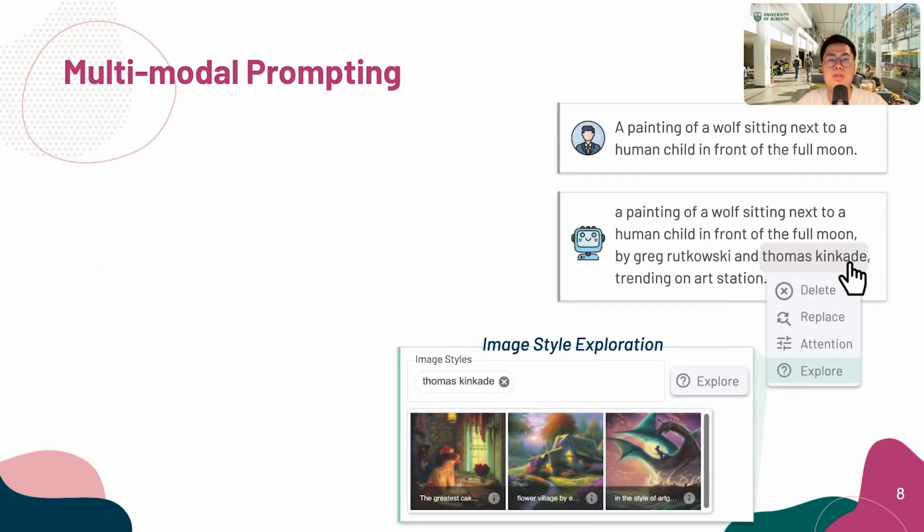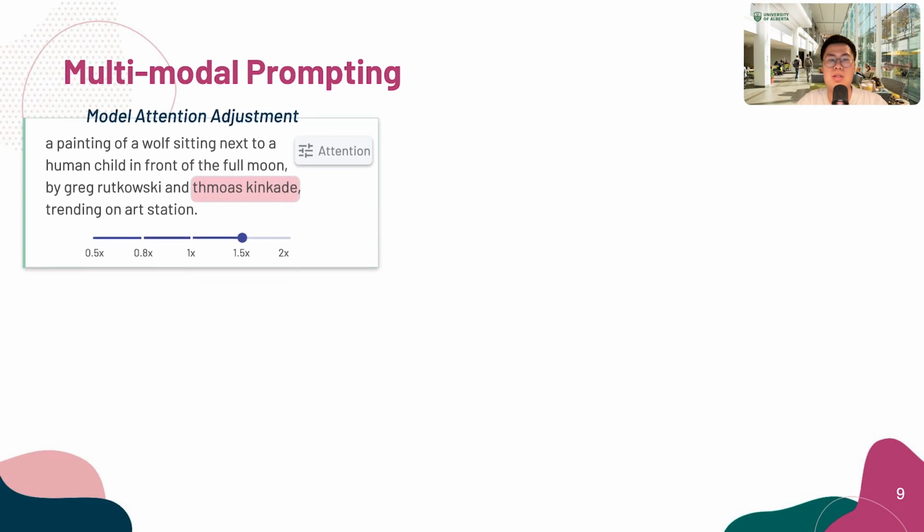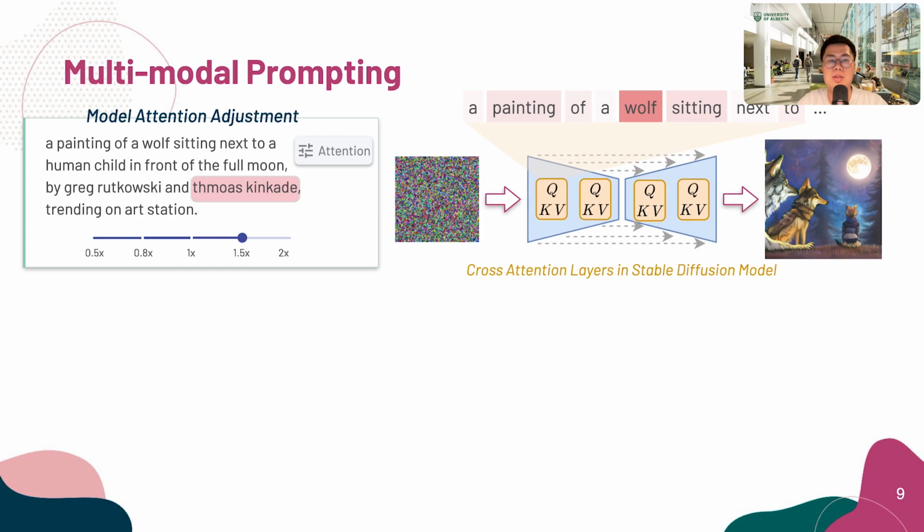When the users click on Attention, they can adjust the model's attention to one or multiple keywords by using this slider. To achieve this, PromptCharm designs an algorithm to control the model's cross-attention layers. These cross-attention layers usually have significant effects on the model's interpretation of text prompts. Controlling the model's attention can resolve concept misalignments between the user and the model.